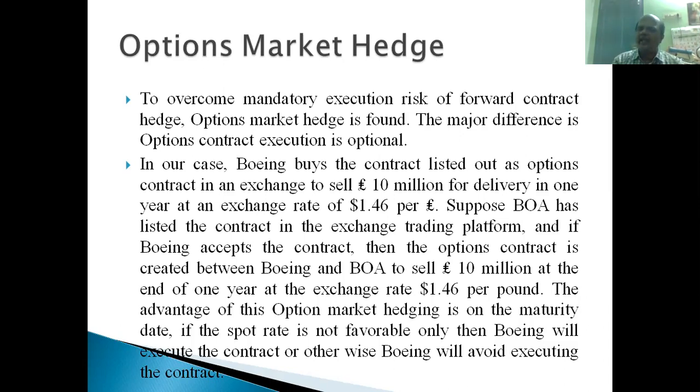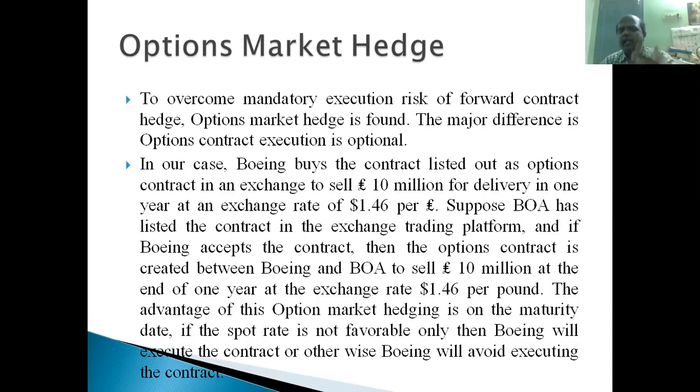So they want to create a contract. They see the options contract available. What are the options contracts listed out? Bank of America has listed out an option contract. A put option means selling the underlying asset. A currency put option means selling the currency, right? So Bank of America has listed out one contract in the exchange.